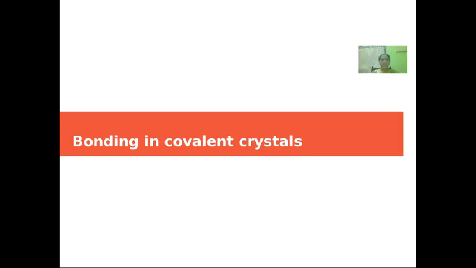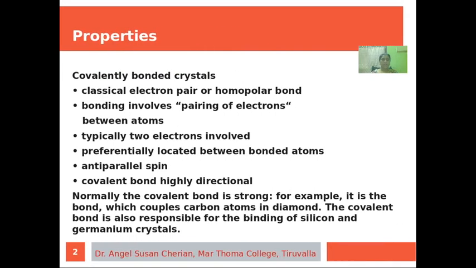Today we are going to discuss bonding in covalent crystals. What are the properties of covalent crystals? Covalent crystals, as the name suggests, involve sharing of electrons. Bonding involves pairing of electrons between atoms. Actually, typically two electrons are involved in it.